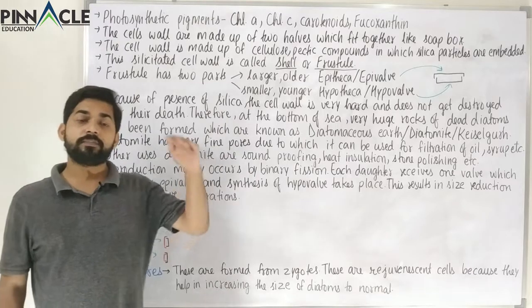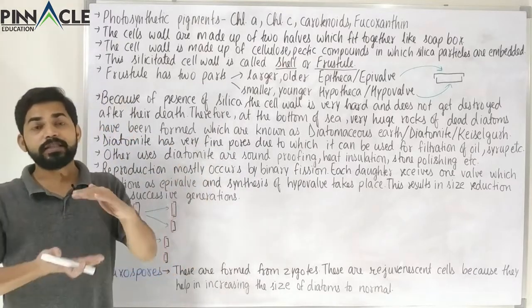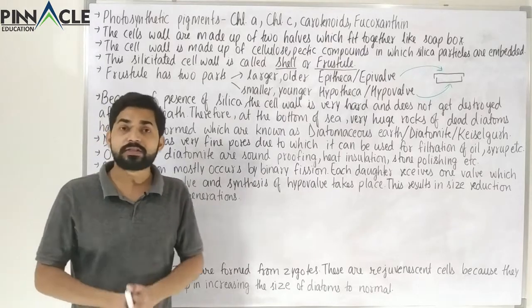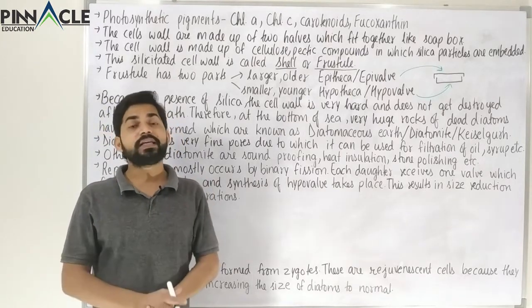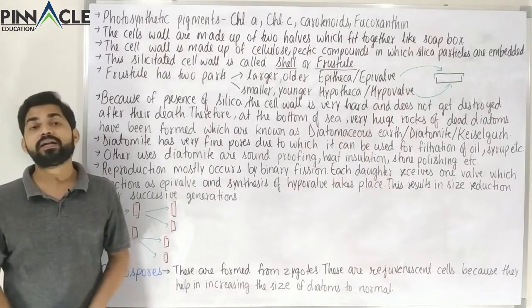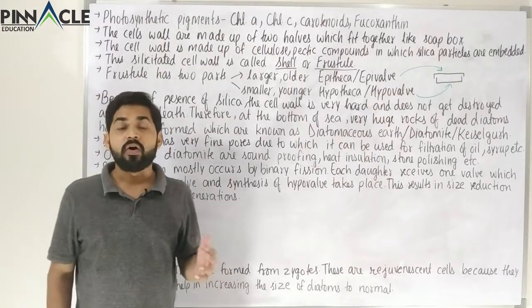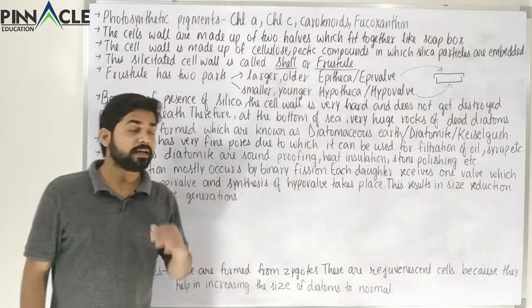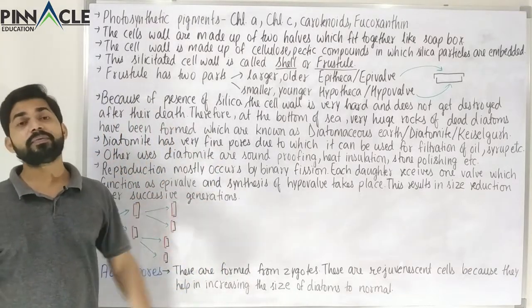So in millions of years, these deposits have become very huge, and those rocks formed by the dead diatoms are called diatomite, or also kieselguhr, or also diatomaceous earth.